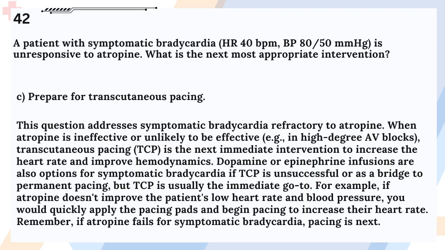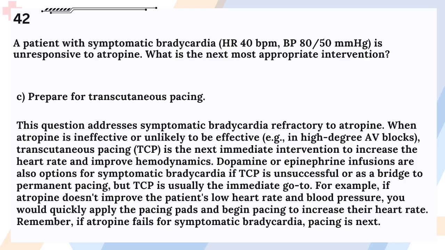Answer: C. Prepare for transcutaneous pacing. This question addresses symptomatic bradycardia refractory to atropine. When atropine is ineffective or unlikely to be effective, e.g., in high-degree AV blocks, transcutaneous pacing, TCP, is the next immediate intervention to increase the heart rate and improve hemodynamics.